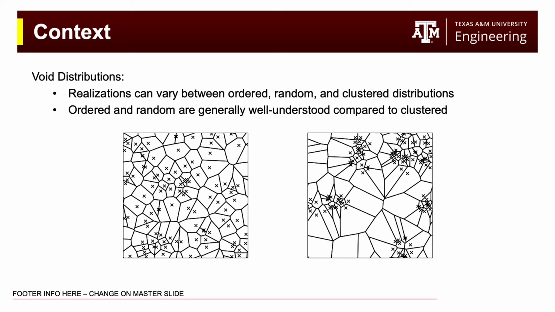It's important to talk about realizations and how they relate to the project. Displayed below, you can see some sample realizations that were generated by one of my colleagues. As you can see, they can vary widely in appearance. In the figures, the small x's represent void centers, and how they are spread out across the realization is the void distribution. Realizations can vary between ordered, random, and cluster distributions depending on different parameters we pass into them. Furthermore, ordered and random are generally well understood compared to cluster distributions.